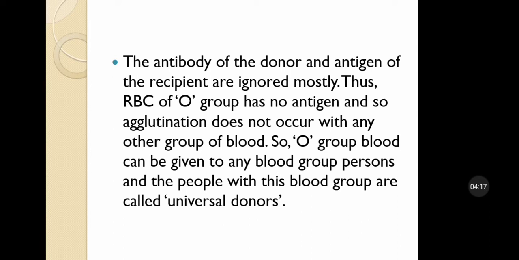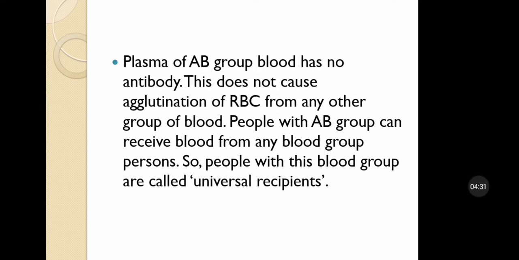But the RBCs of the O group have no antigen, so agglutination does not occur with any other group of blood. So O group blood can be given to any blood group person, and the person with this blood group is called a universal donor. Plasma of AB group blood has no antibody.